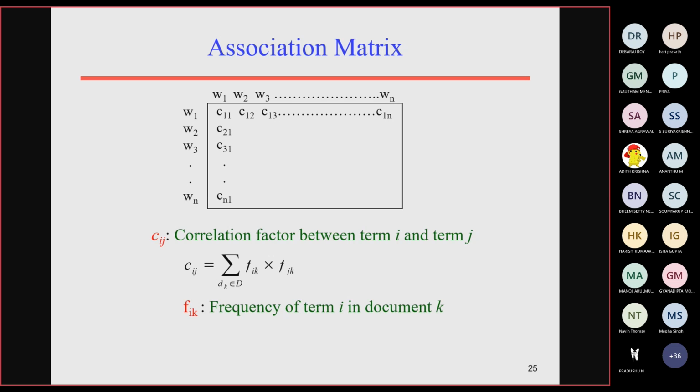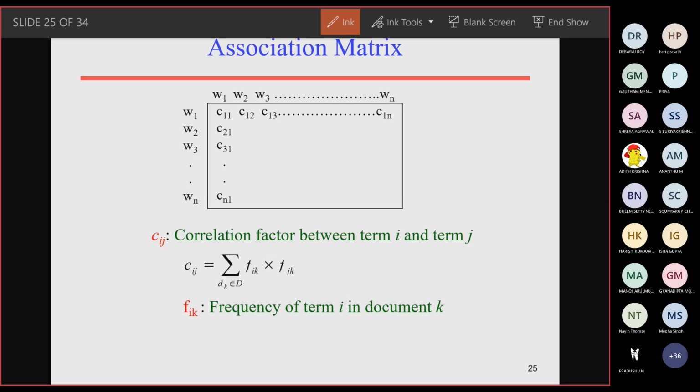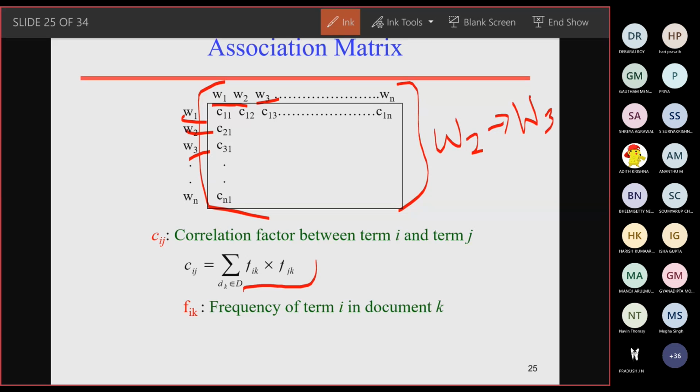So how can we find it out? You have to create an association matrix. For every word to word, you will create a matrix of rows and columns. For example, if I give a particular term W2 to W3, what is the correlation value? That will be available over here. So the correlation between term i and term j is available as the value Cij.